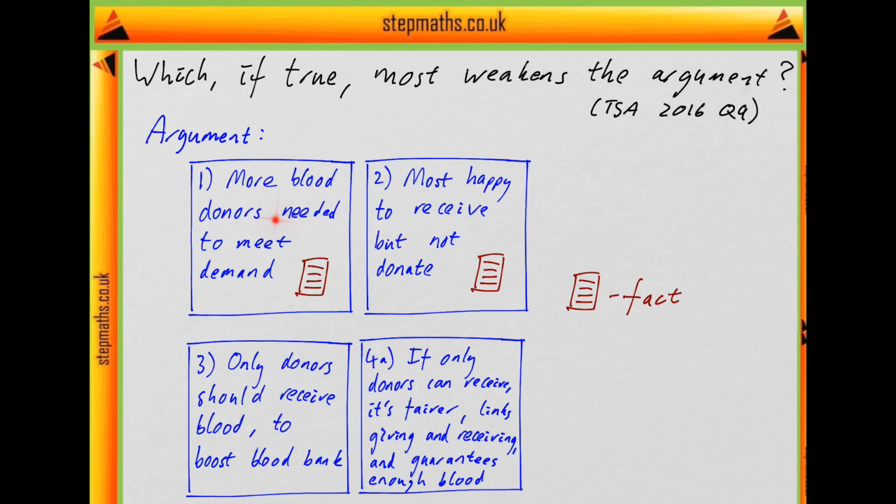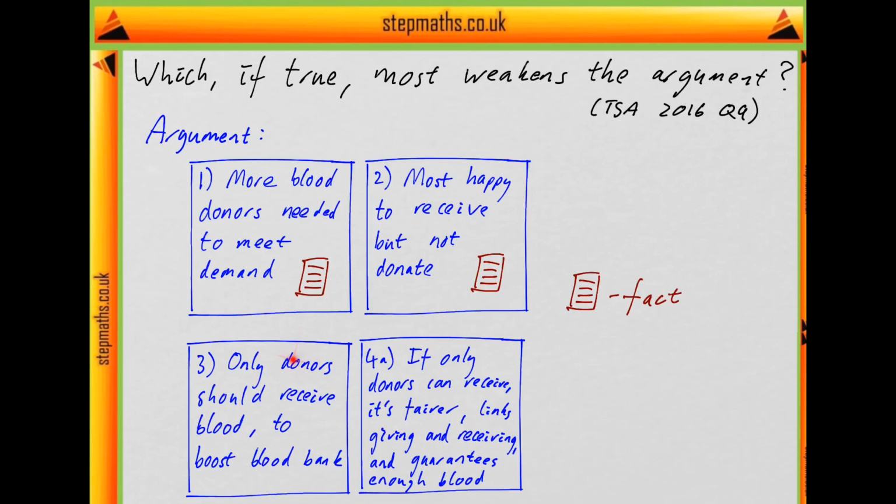First it says the health service needs more blood donors to meet demands on the blood bank. So it's just a factual statement about how much blood is needed. Then it says that most of us ignore the need, but we're only too glad to receive the blood of other donors in emergencies. So it's not judgmental, but this is a factual statement about what most people do, or the writer takes it as fact.